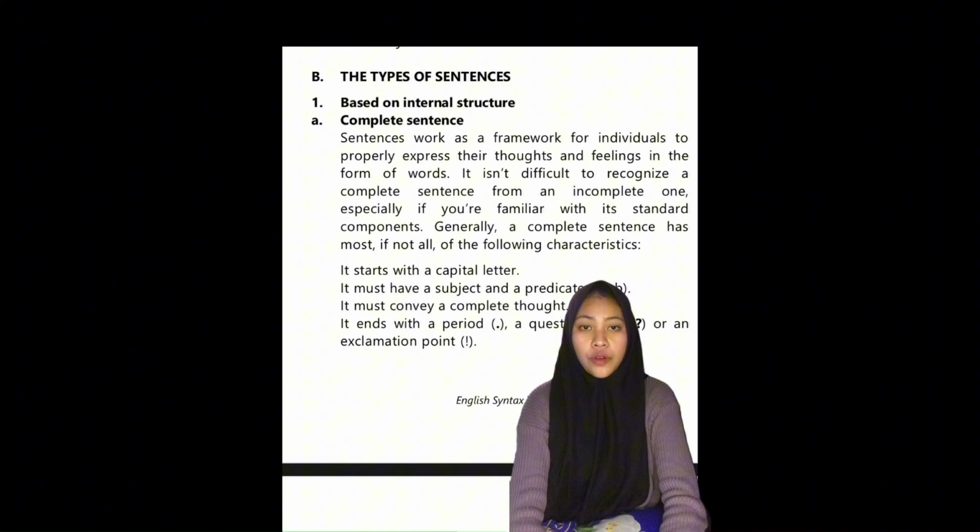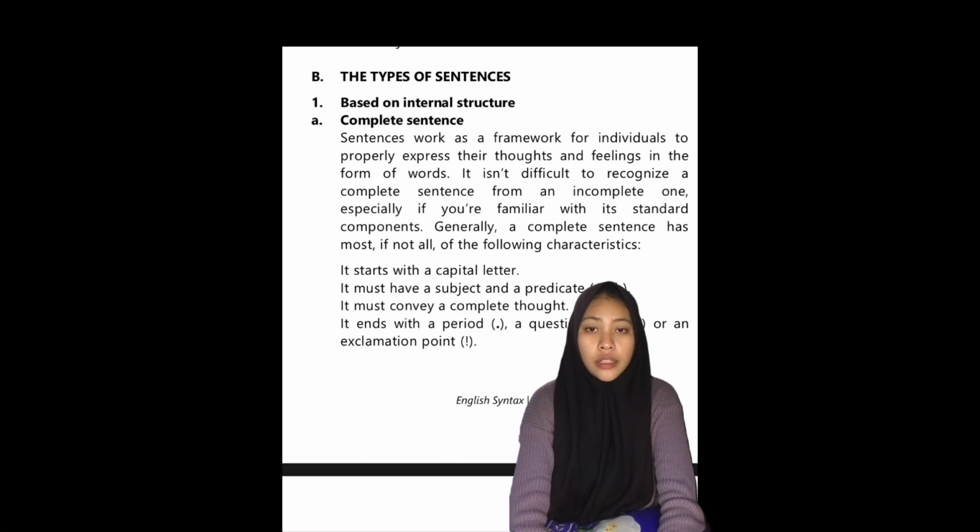A complete predicate is a verb or verb phrase and the words that modify or complete it. The types of sentence based on internal structure: complete sentence, incomplete sentence. Based on the response: declarative sentence, imperative sentence, interrogative sentence. Based on action: active and passive. Based on form: affirmative sentence, negative sentence. Based on number of clauses: simple sentence, compound sentence, complex sentence.